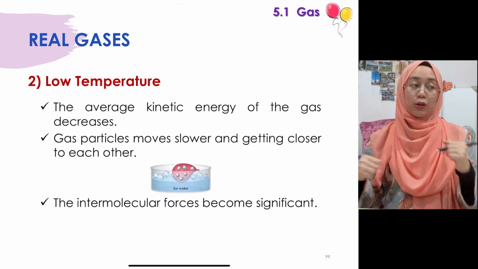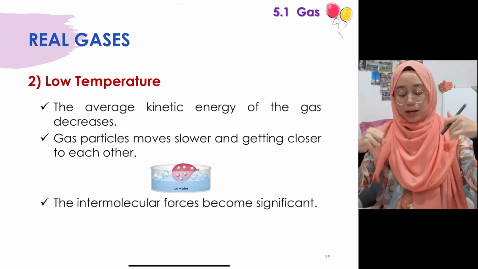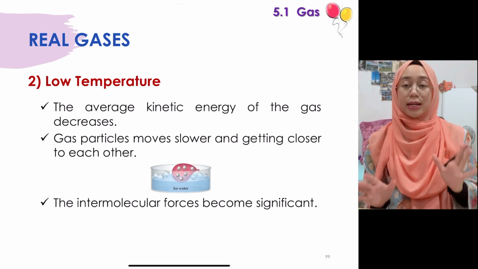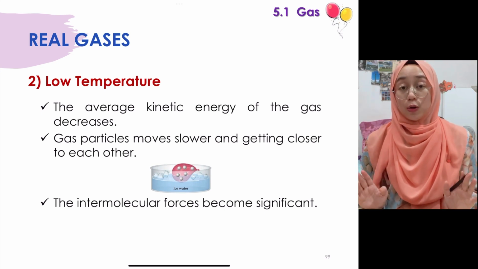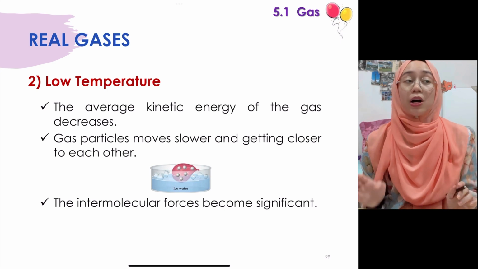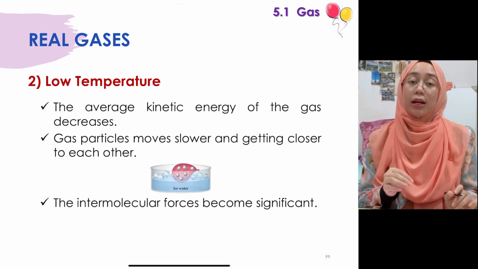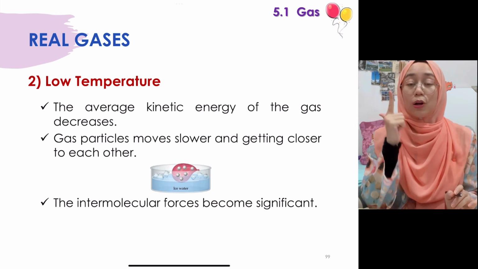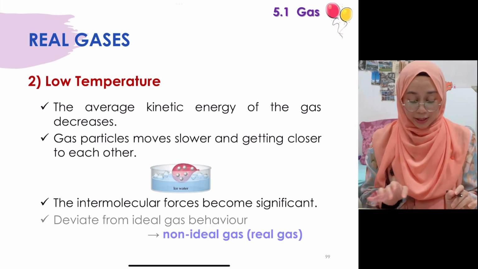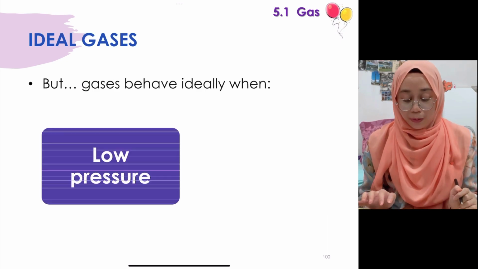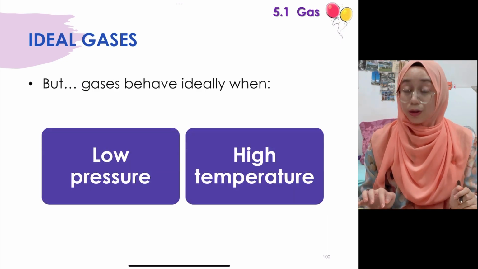Sebab bila dia slower tu, volume dia pun jadi lagi kecil kan. So dia memang akan macam interact with one another. So here sekali lagi kita tengok, kita tak boleh nak ignore dah intermolecular forces. So intermolecular forces between the gas particles become more significant at a high pressure and also low temperature. Okay, but then the gas behaves ideally when it is at a low pressure and also high temperature.